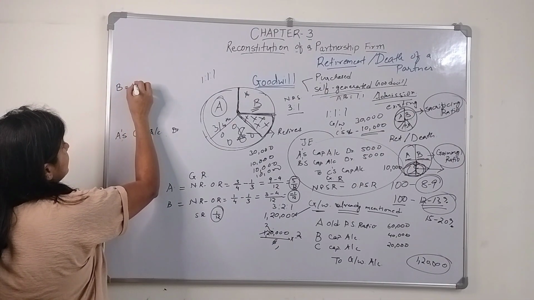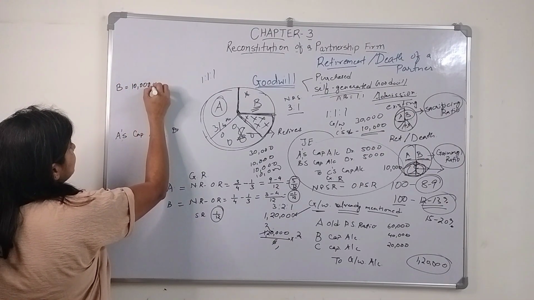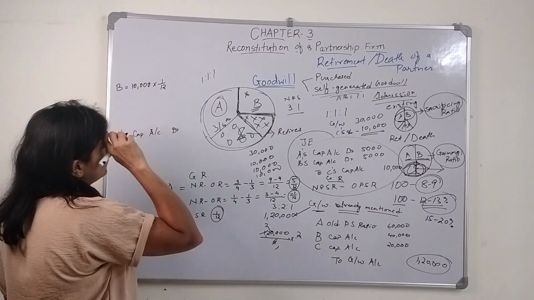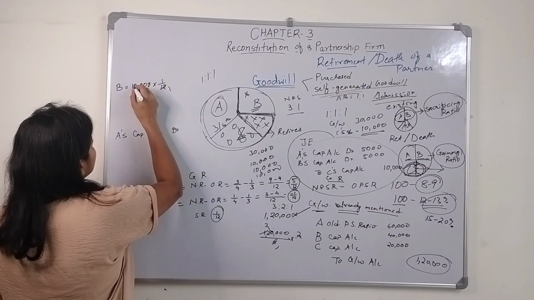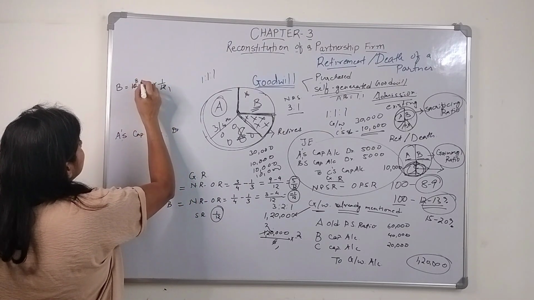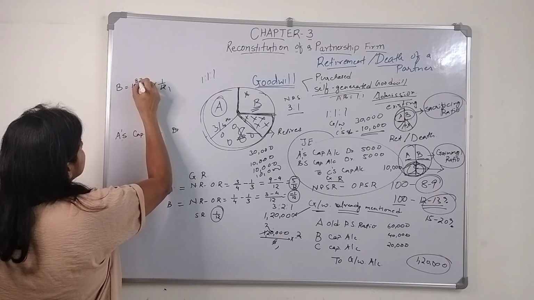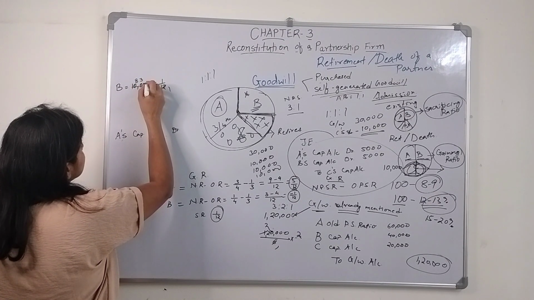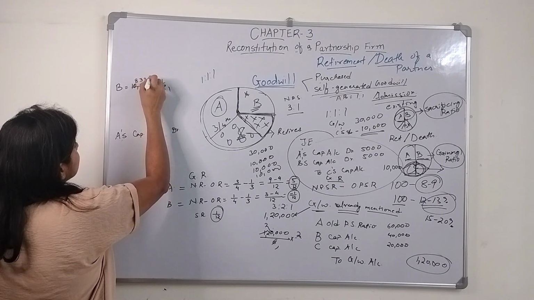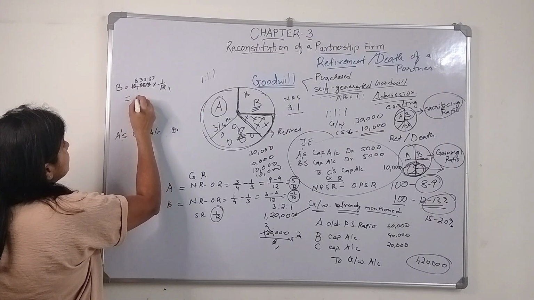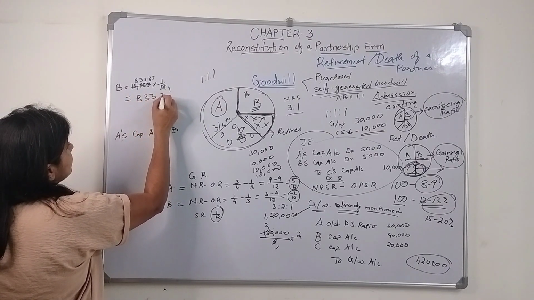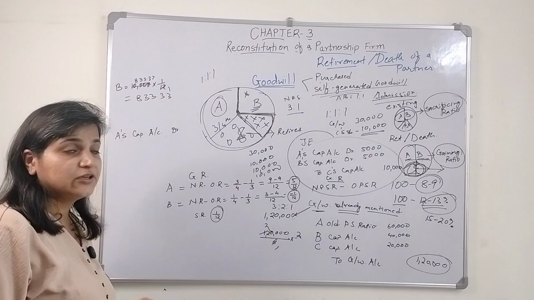It is 10,000 into 1/12. So B's goodwill amount is 833.